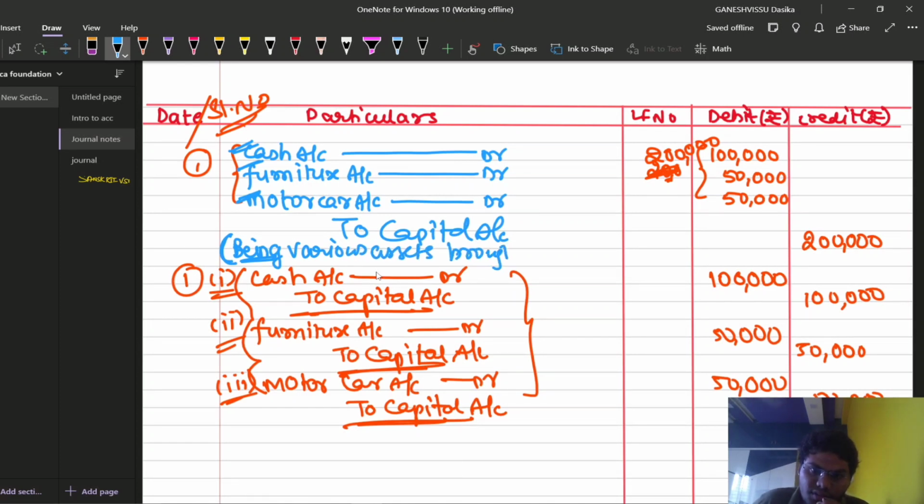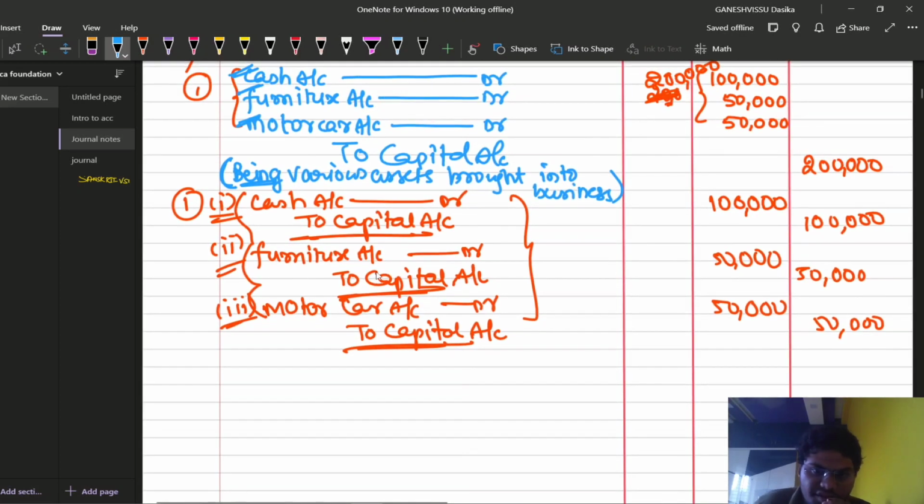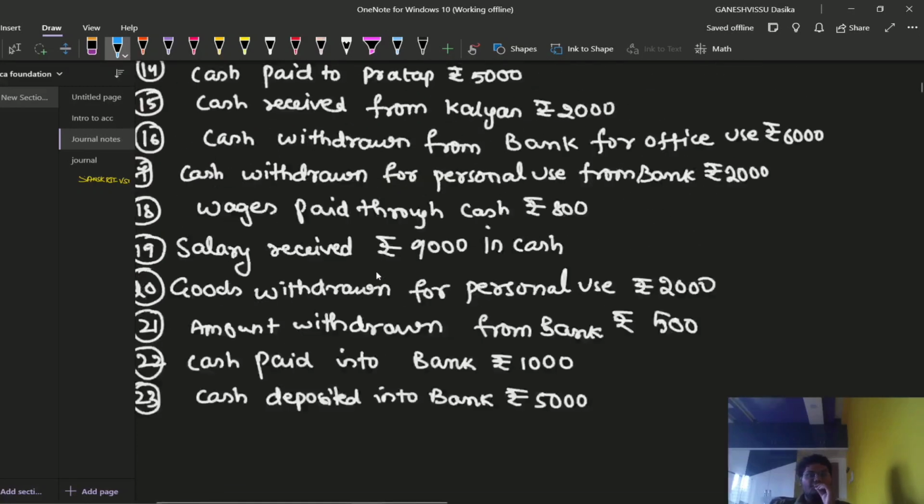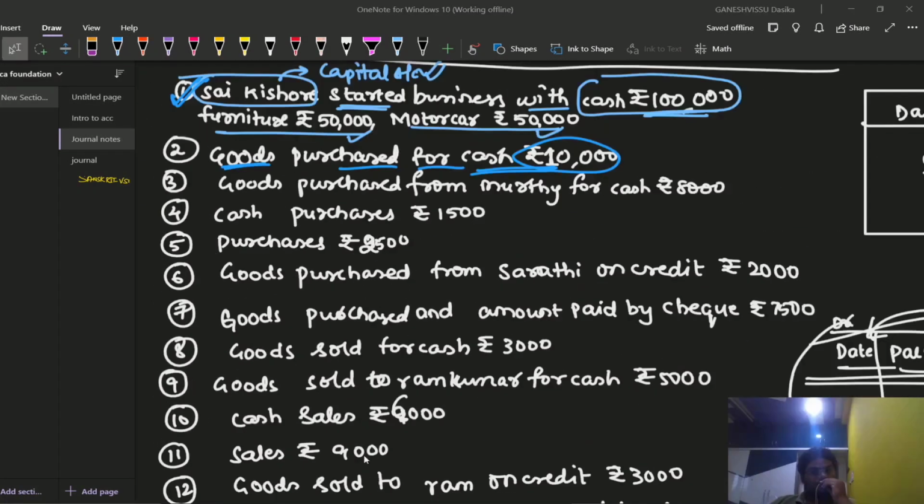brought into business. Because these are all brought into business, so we can write that. For the first transaction, the narration is: being cash brought into the business. Same, furniture is brought into the business and motor car is brought into the business. So your first transaction is complete.